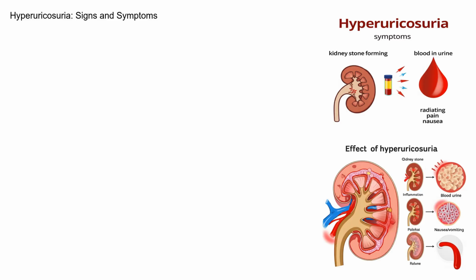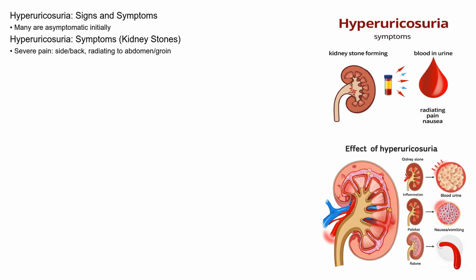What are the signs and symptoms to look out for? Well, many people with hyperuricosuria might not even know they have it, as it's often asymptomatic initially. However, when symptoms do appear, they often relate to kidney stones. Common symptoms include severe pain in the side or back, often radiating to the lower abdomen or groin. This pain can be intermittent and excruciating.